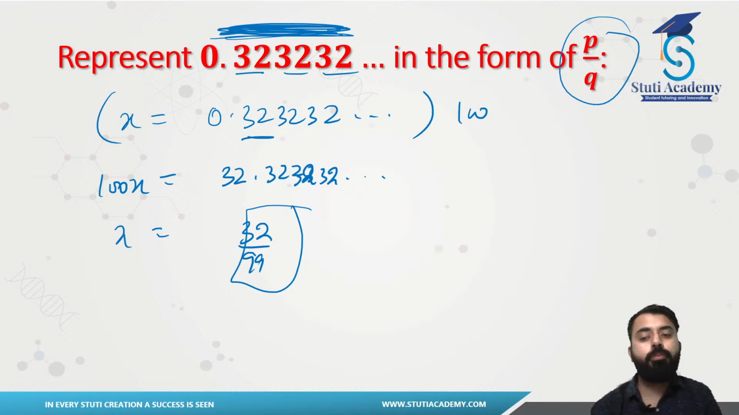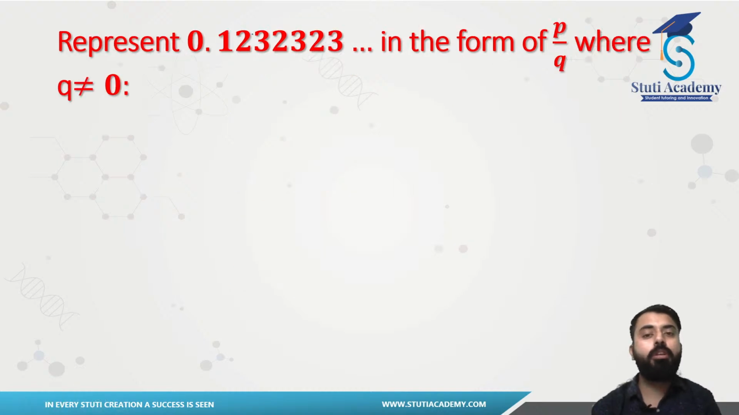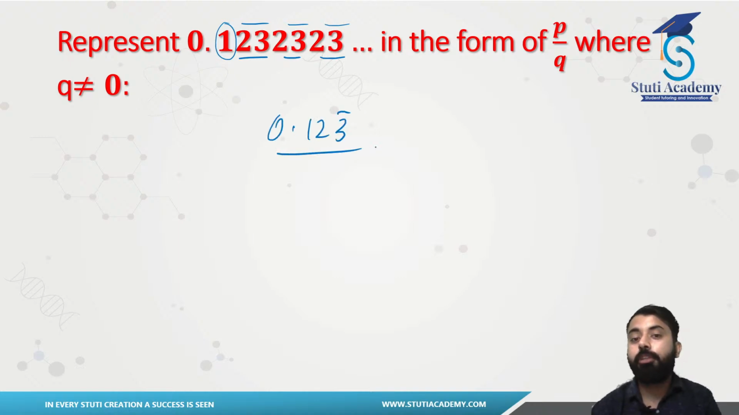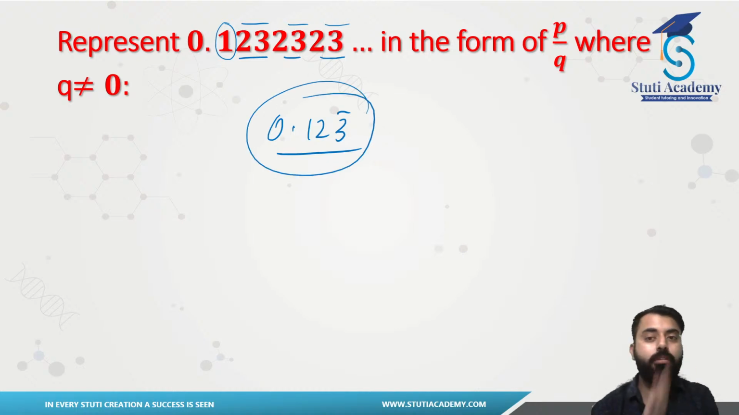Right. You can do this one. That is totally on you. Similarly, you have this one, 0.1232323. Now you guys see 1 is not repeating, but 232323 is repeating. So this is quite similar to the one where we had done it like this, 0.123 bar. So you can easily solve this one, right? You can just write down this in your notebook and put this as your homework. You can easily solve this.